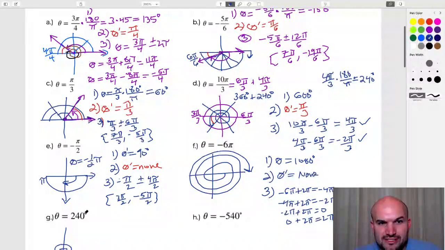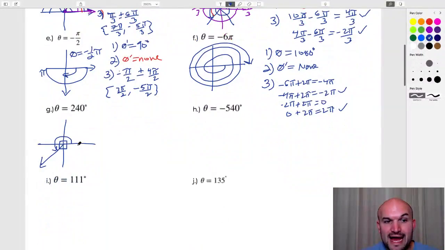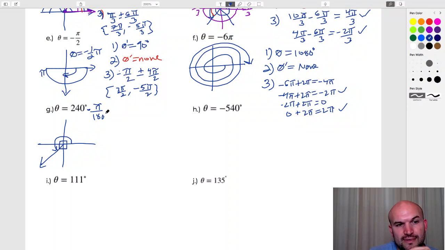Well, we don't have any pi's to divide out here, but we have the units of degrees that we want to divide out. So now our conversion ratio is going to be pi over 180. By doing that, our degree symbols are going to divide out, and now we simply need to reduce the fraction 240 over 180.